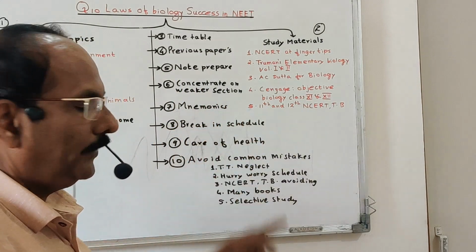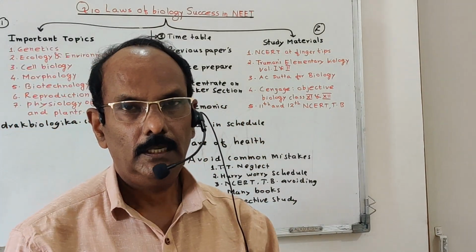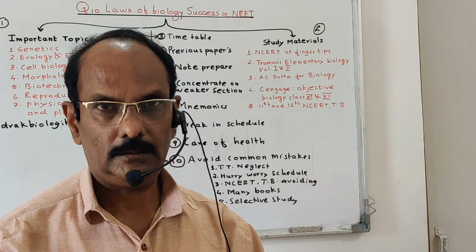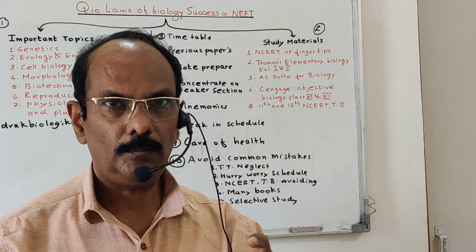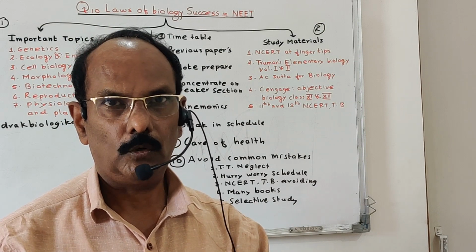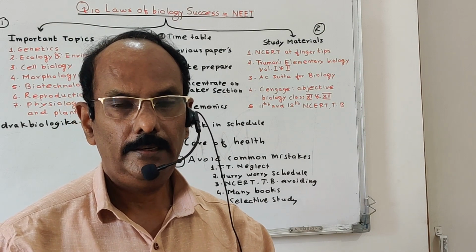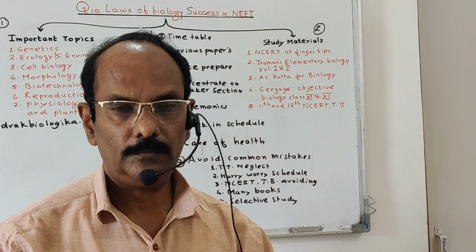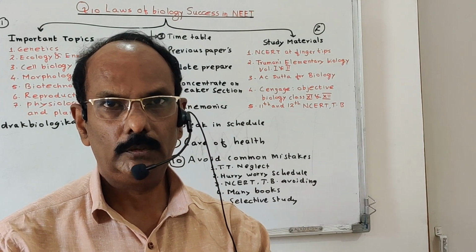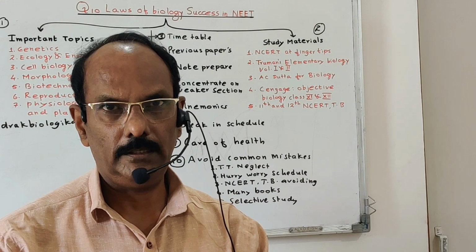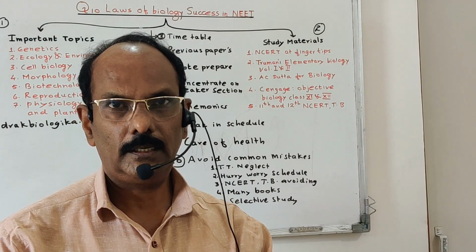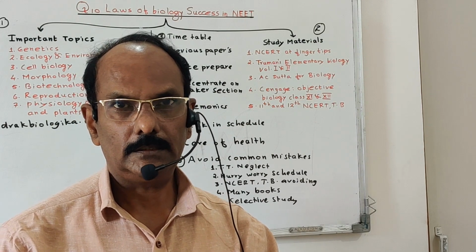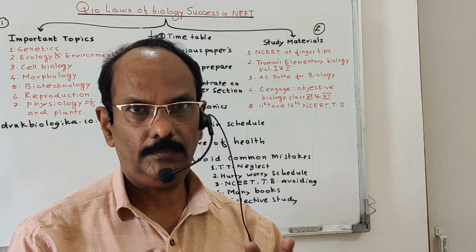Then concentrate on the weaker sections. I told him, when reading biology, find which topic is the most difficult. For example, plant-water relation is the most difficult. Concentrate on that topic and allot the most time to it. Likewise, genetics, molecular biology, and biotechnology are some of the difficult topics. Give more time to those. But just giving time is not enough. Study the points very clearly and make them clear. If something is difficult, ask an expert or the teachers and get a clear idea about the difficult part.